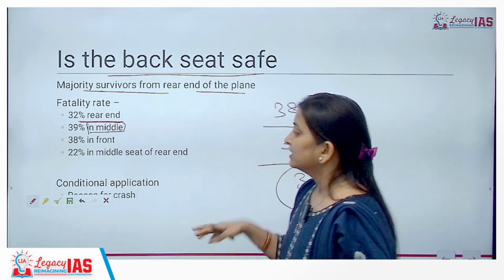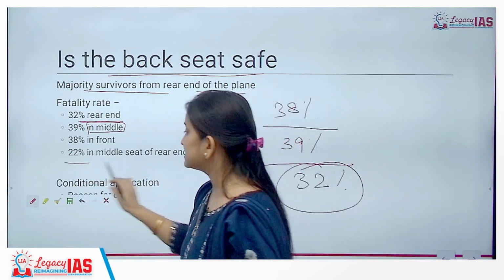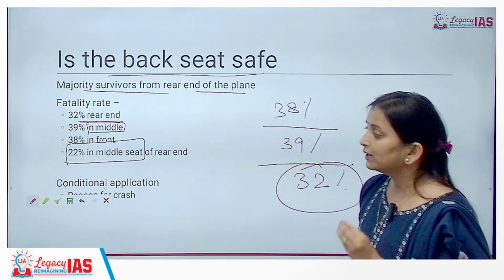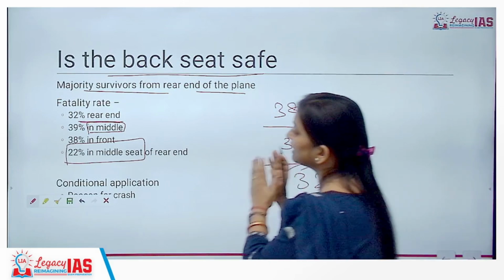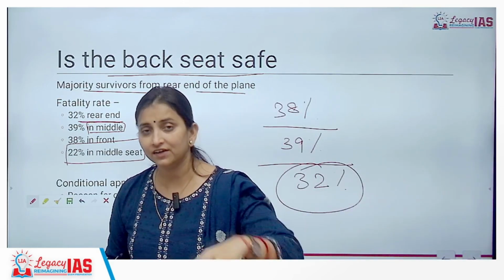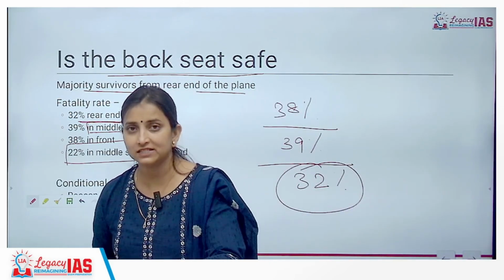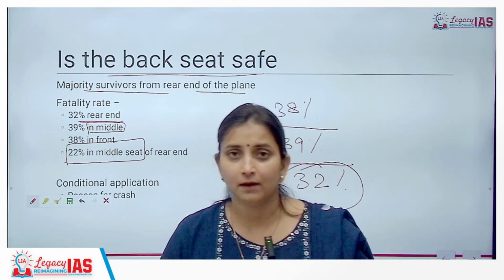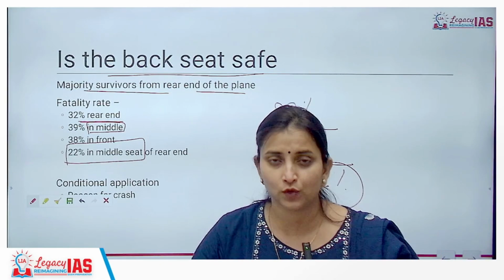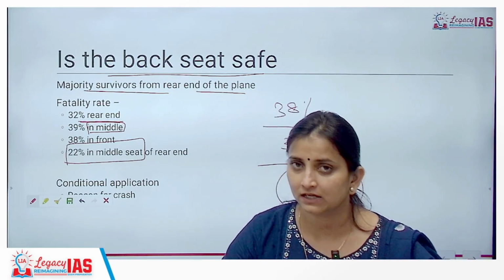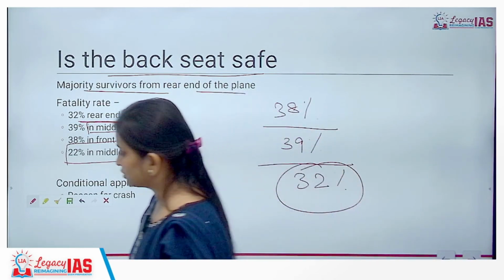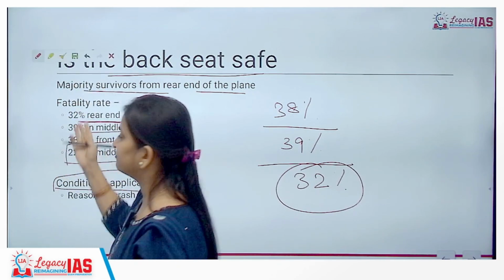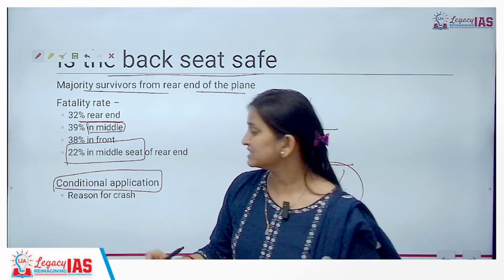ठीक है? Secondly, 22%. This is the highest survival rate, or minimum fatality rate, I should say. 22% for those who are in the middle seat of the rear end. At the rear end also, if you are sitting in the middle seat, the fatality rate is minimum in the entire cabin. Okay? This is 22%. But there is a catch to this, that all of this is conditional. This is what is coming from various surveys.